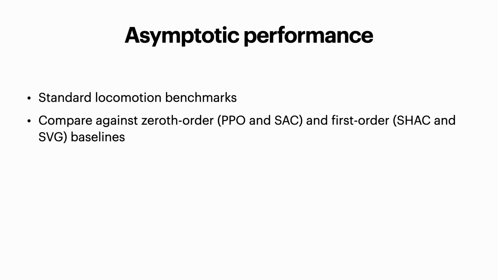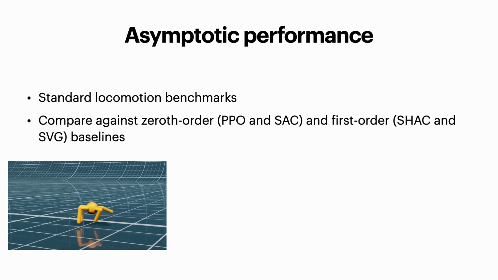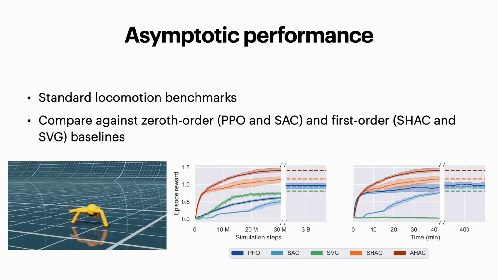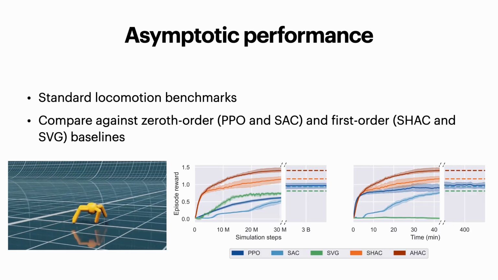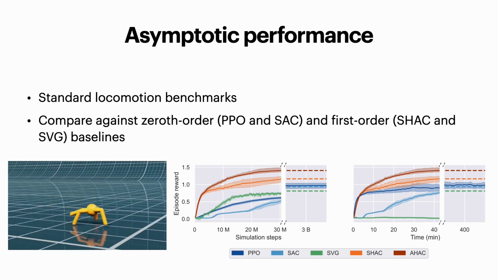We evaluate our proposed approach on a suite of robot locomotion tasks. We compare it against its predecessor, SHAC, the popular model-free baselines PPO and SAC, and against SVG, another model-based method, which uses a learned dynamics model. Investigating the results on the popular Ant task, we find that AHAC outperforms all baselines in terms of asymptotic reward. Since we're mainly interested in comparing against zero-order baselines, we normalize all rewards by the maximum achieved by PPO.